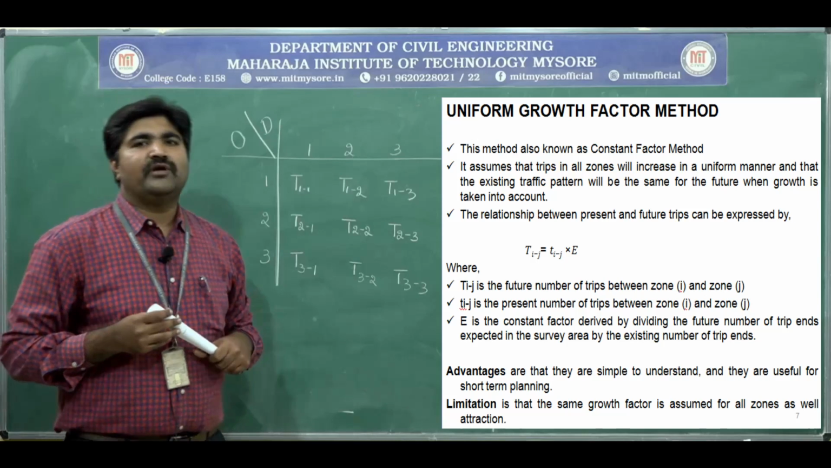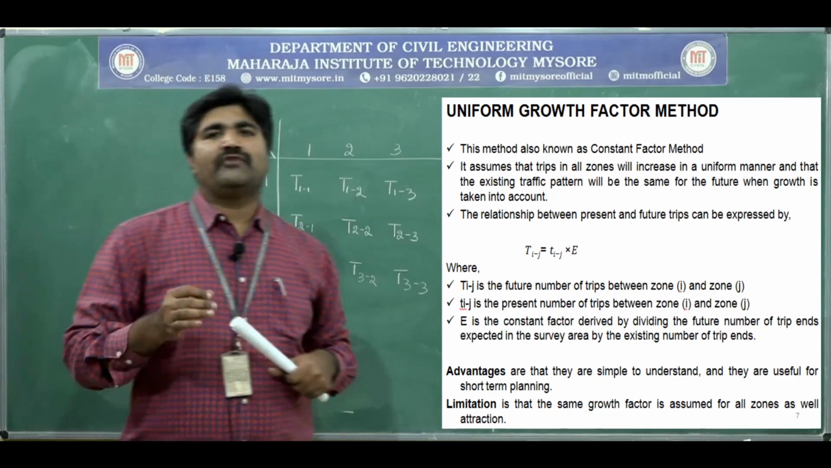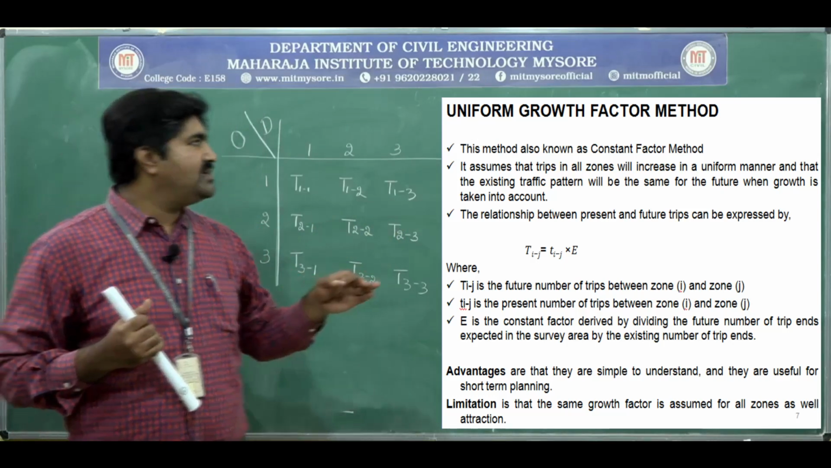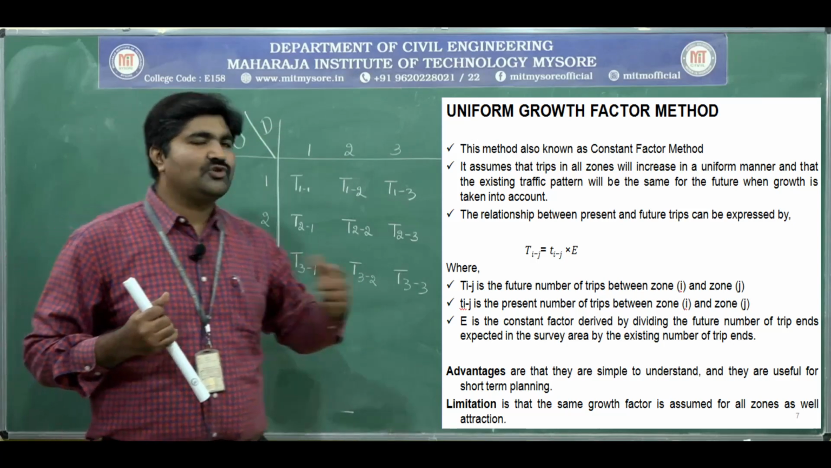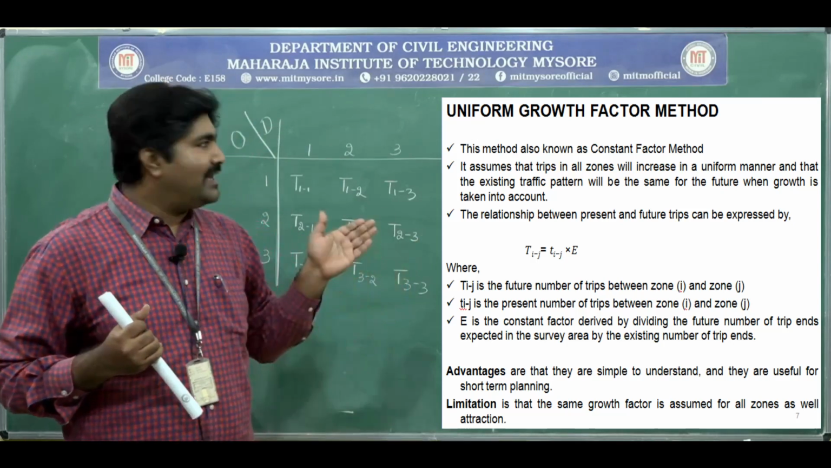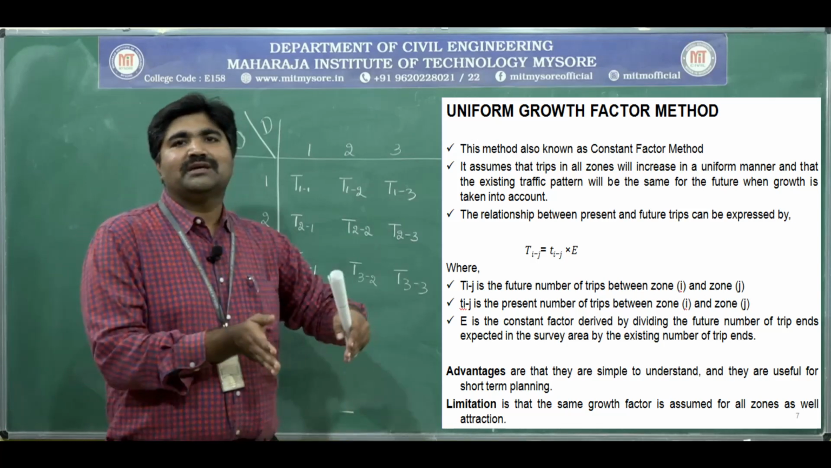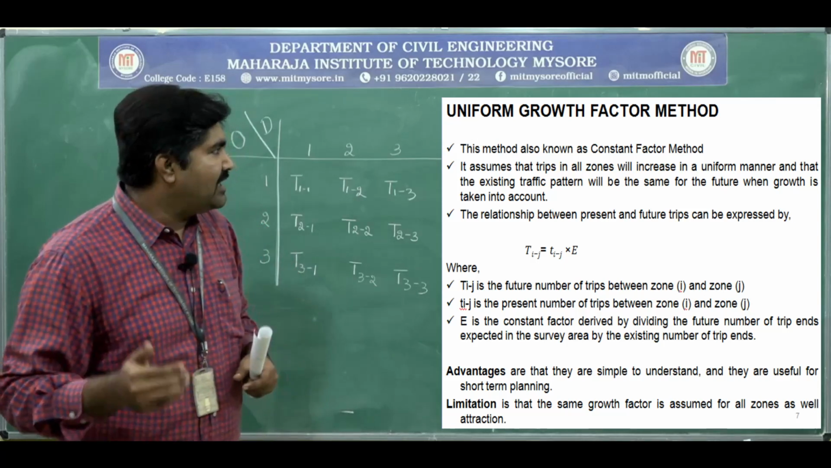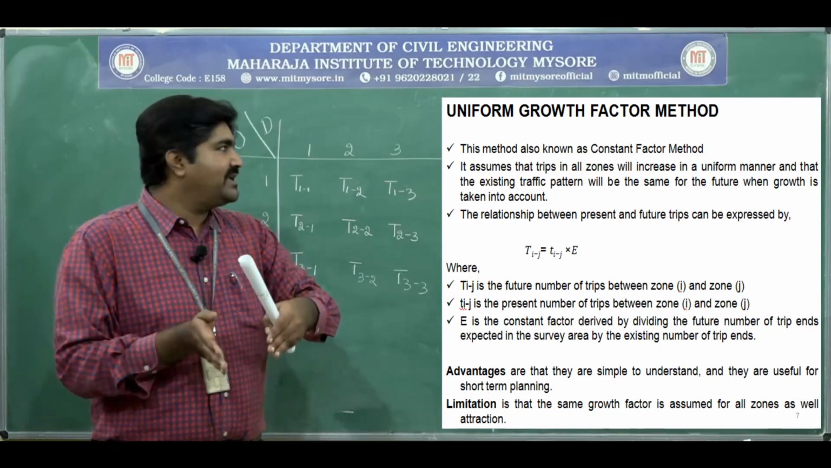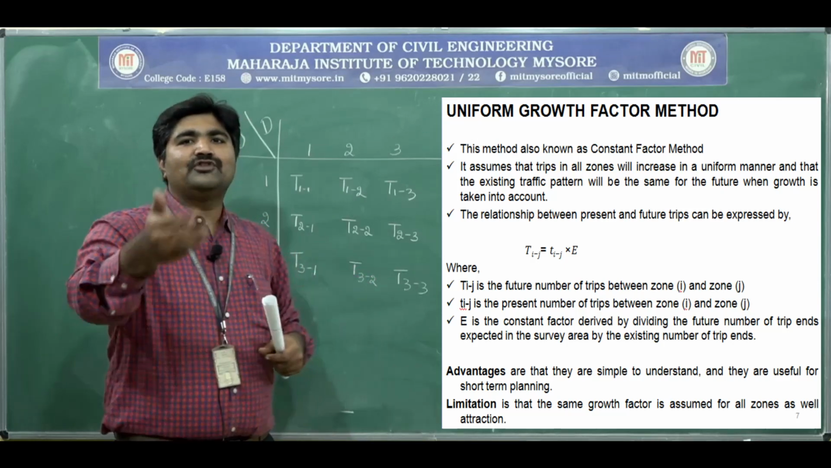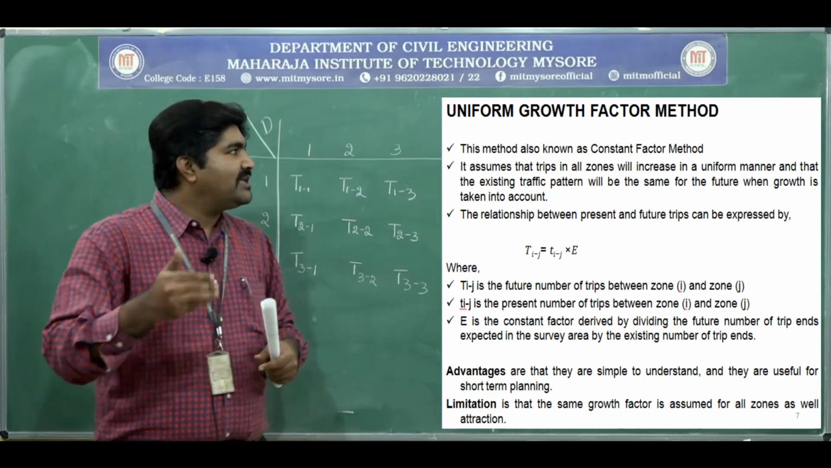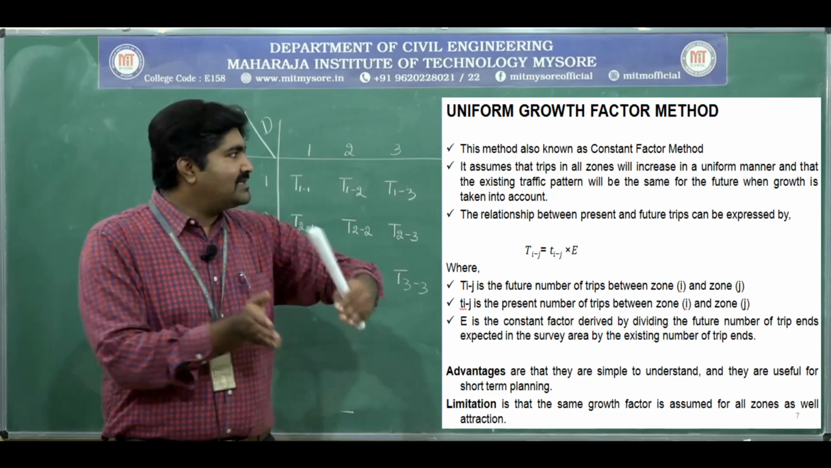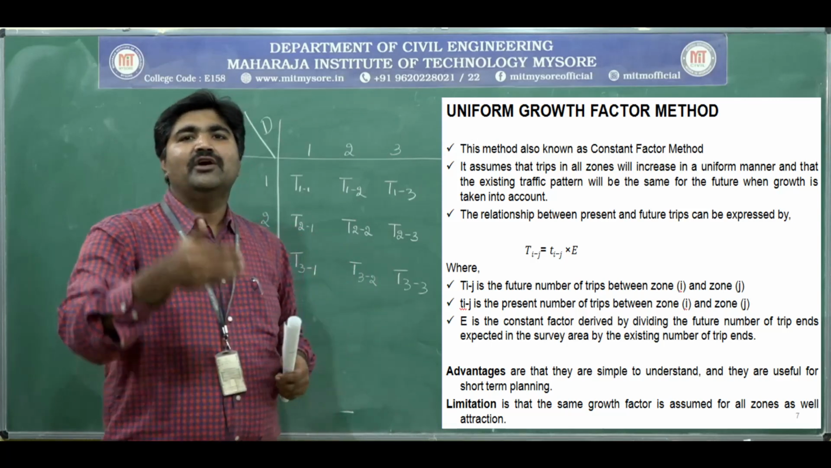Next, the uniform growth factor method. This is the first method in the growth factor method, and it is also called the constant factor method. This method is based on the assumption that the trips in all these zones will increase in a uniform manner, and the existing traffic pattern will be the same for the future when growth is taken into account.